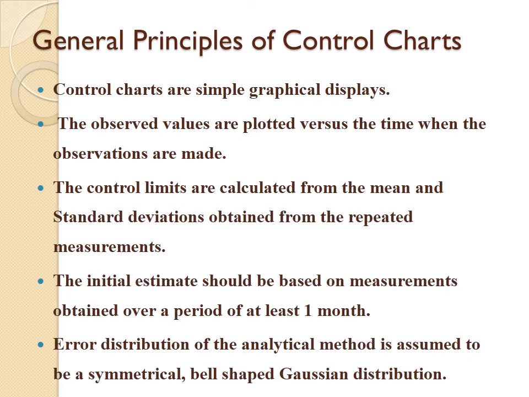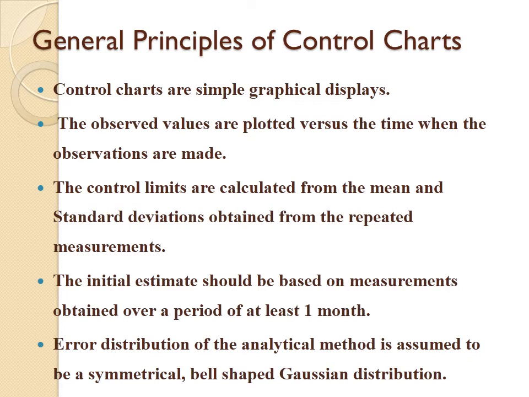Observed values are plotted versus time when the observations are made. The control limits are calculated from the mean and standard deviations obtained from repeated measurements. The initial estimate should be based on measurements obtained over a period of at least one month.